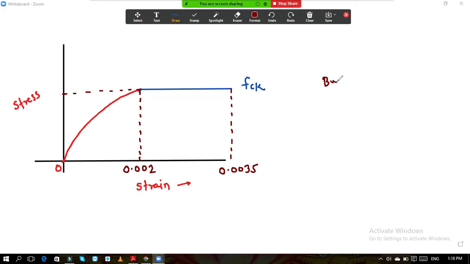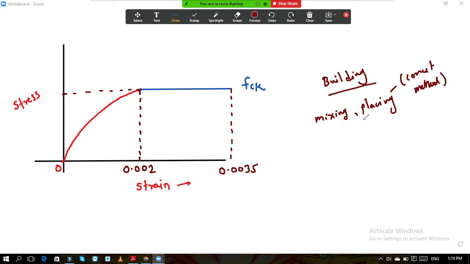Suppose you are constructing a high rise building, then while mixing and placing the concrete, if the correct method is not followed by the laborers, there is a high chance that they may make a mistake. They do not know the mixing and proportions, or what exactly M20 means.